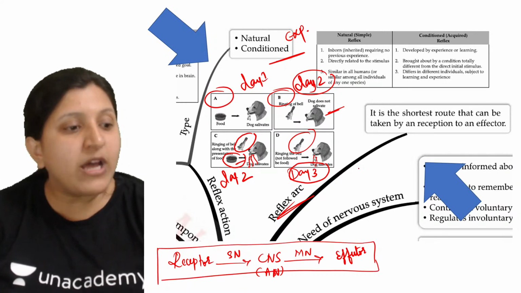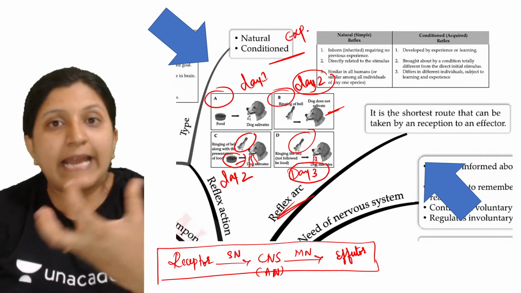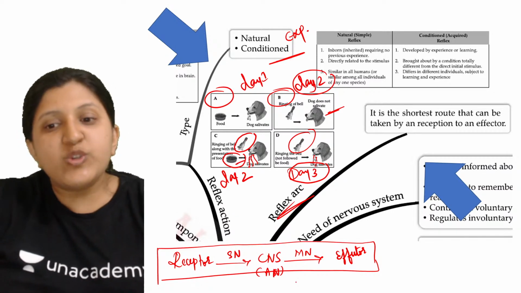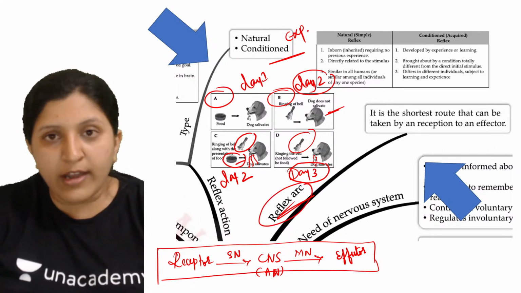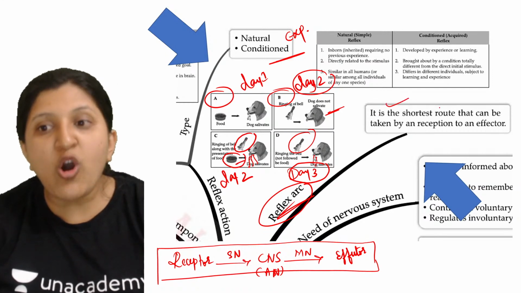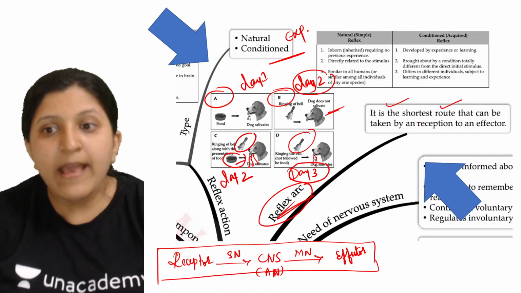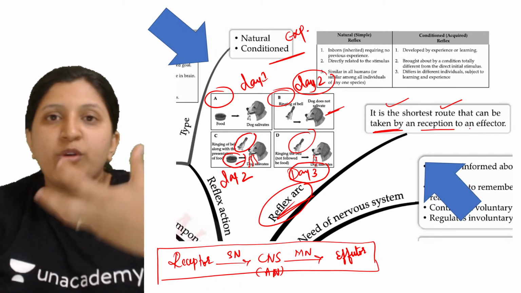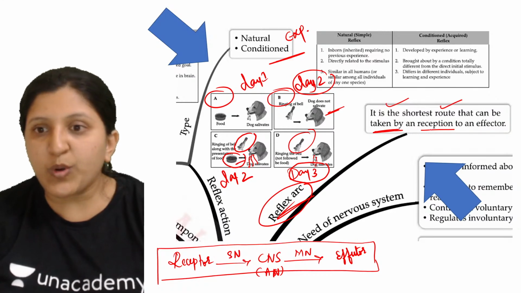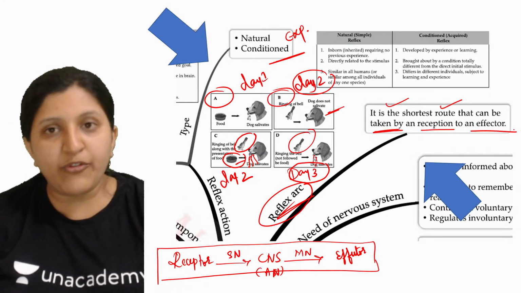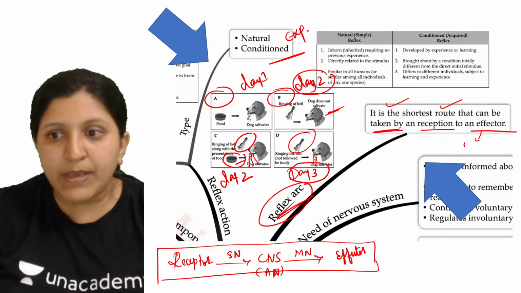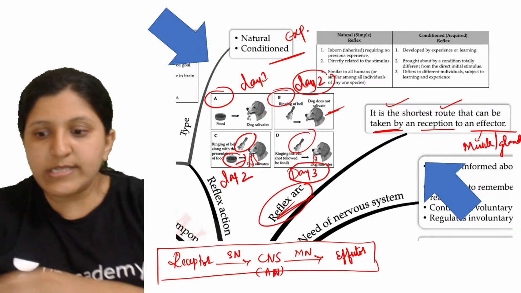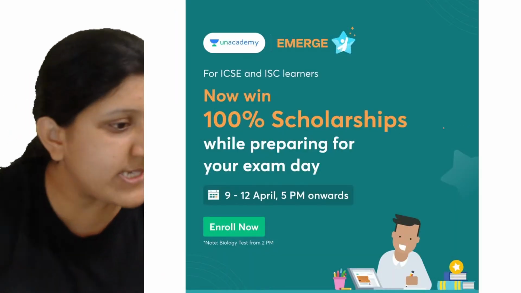So whatever pathway is followed by the reflex, for any action to be done, we call that the reflex arc. It is the shortest route that can be taken from a receptor to an effector. The effector here can be a muscle, or it can be a gland also. So these are the conditions. I hope it is clear, everyone.